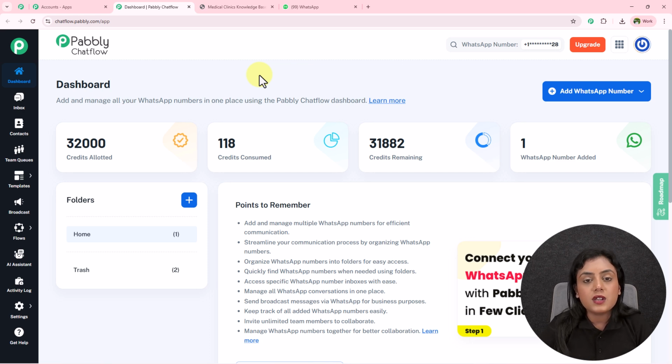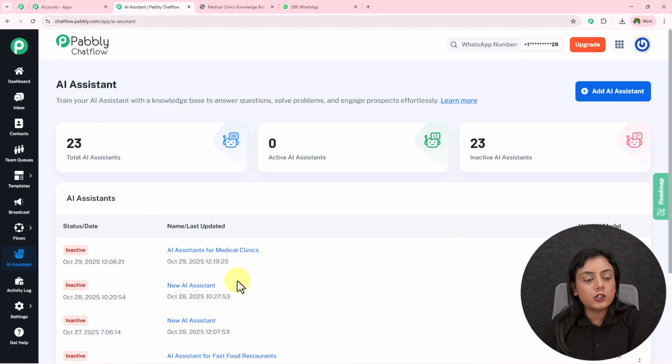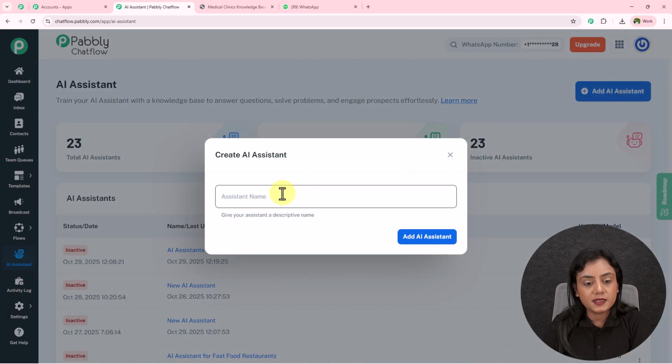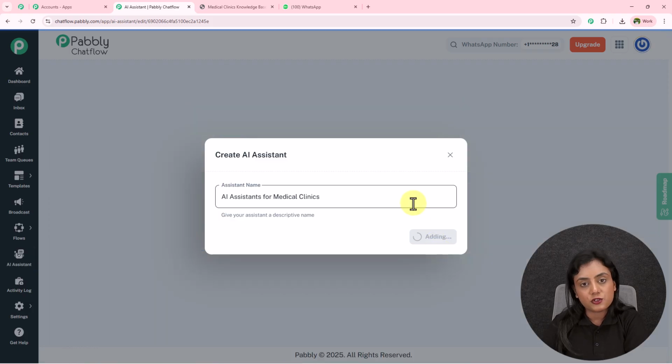Okay, so now to create an AI assistant inside Pabbly Chatflow, simply from the panel go towards this AI assistant section right over here and you will land on the AI assistant page. Now to create a new assistant, click on this add button, and firstly you have to name our AI assistant. So for the name over here, I'm going to give it as AI assistant for medical clinics. Okay, so I'm going to add this AI assistant right here.